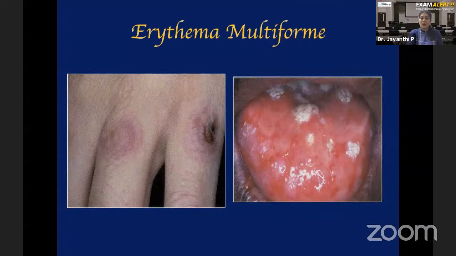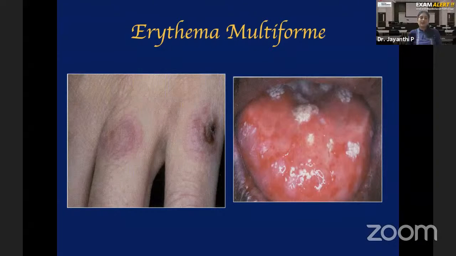So you see this clinical picture here of the hand. The central area is dark brown. Then the surrounding area is red in color. Then the next ring is pink in color. So this kind of lesion, where you have concentric areas of multiple colors, is called a bullseye lesion, which is one of the characteristic lesions seen in the skin of an erythema multiforme patient. The name itself is multiforme because clinically the patient may have so many different types of lesion: vesicle, bulla, bullseye lesion, papules, macules, nodules, any of it can occur. Okay. So that is very important about erythema multiforme. Vesiculobullous lesion is also one characteristic clinical appearance of erythema multiforme, but that is not the only manifestation. You can have other manifestations also.